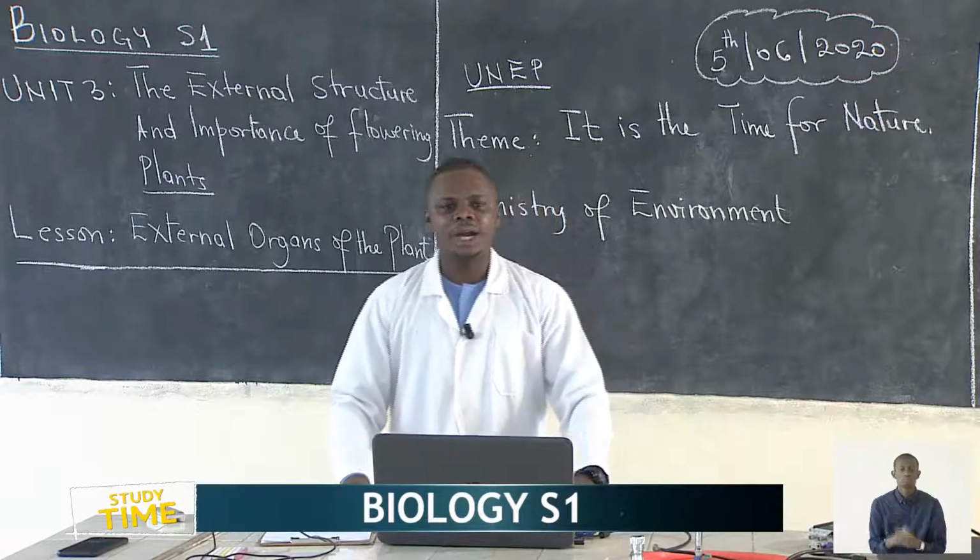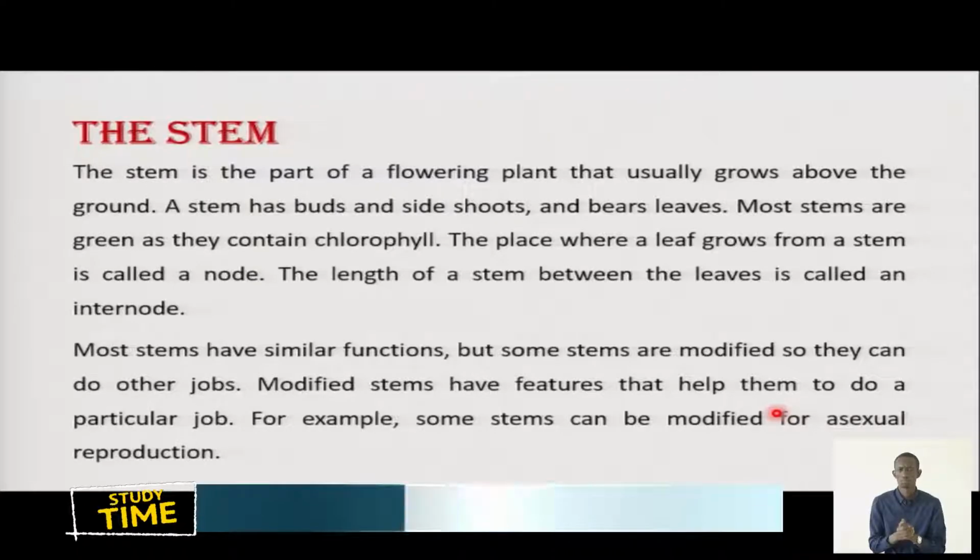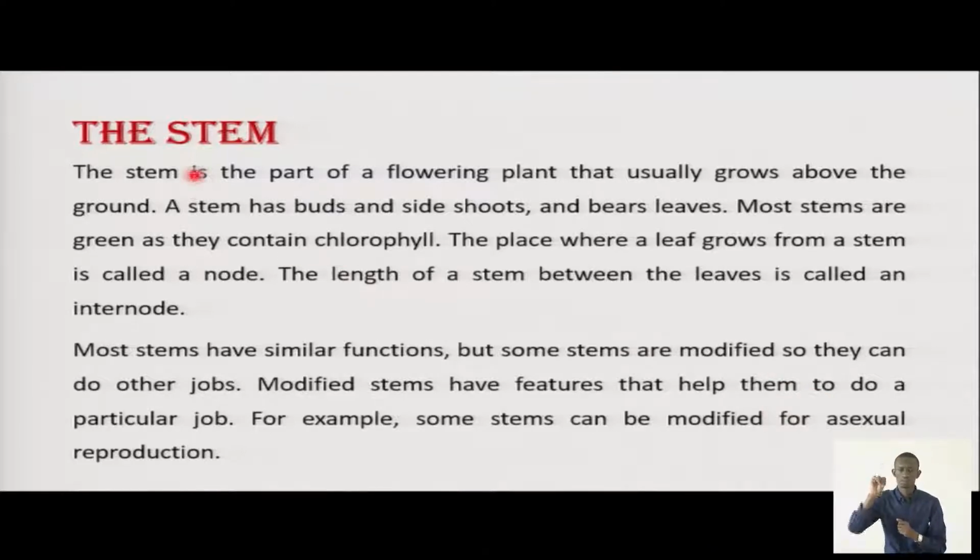Students, let us talk about the stem. Remember, the stem is part of flowering plant, and it grows above the ground. It has buds and side shoots, and it also has leaves which are attached there. Most stems are green and they contain chlorophyll.